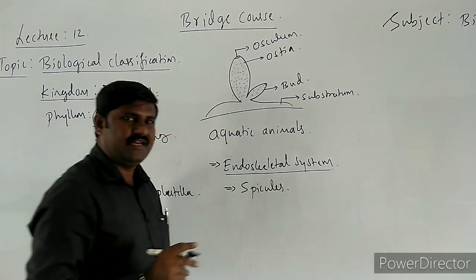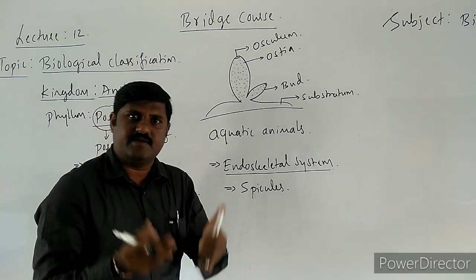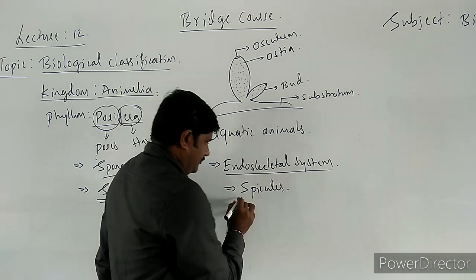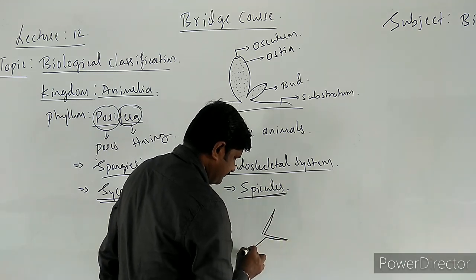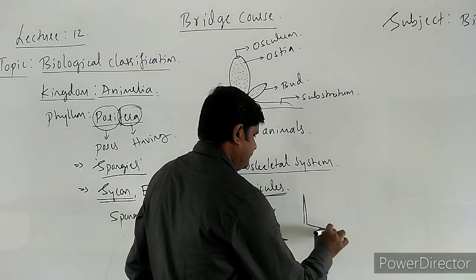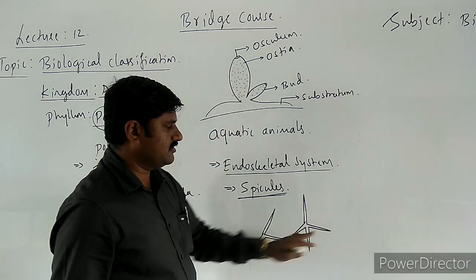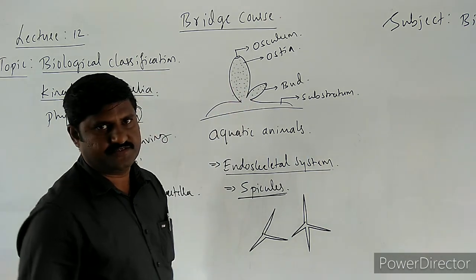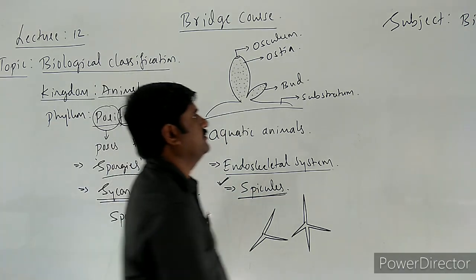Spicules are irregular shaped calcareous material, and they are even made up of spongin fibers. Such kinds of materials together form this kind of structure. There are varieties of spicules that we come across over here, and these spicules make the endoskeletal system in these sponges. So this is one peculiar characteristic feature of these sponges.